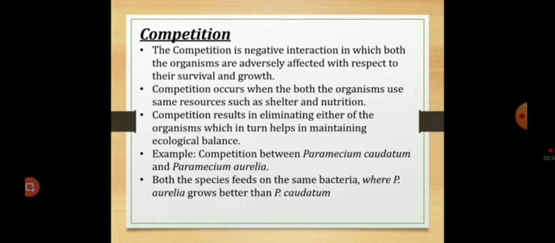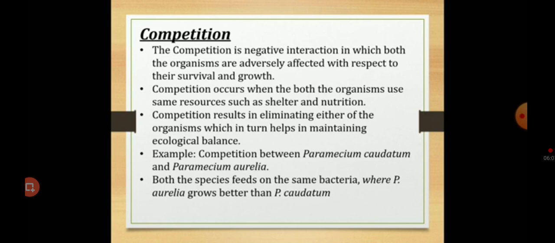The next one is competition. Competition is a negative interaction in which both organisms are adversely affected with respect to their growth and survival. Competition occurs when both organisms use the same resources, such as shelter for their living and nutrition. Competition results in eliminating one of the species, which in turn helps in maintaining ecological balance.